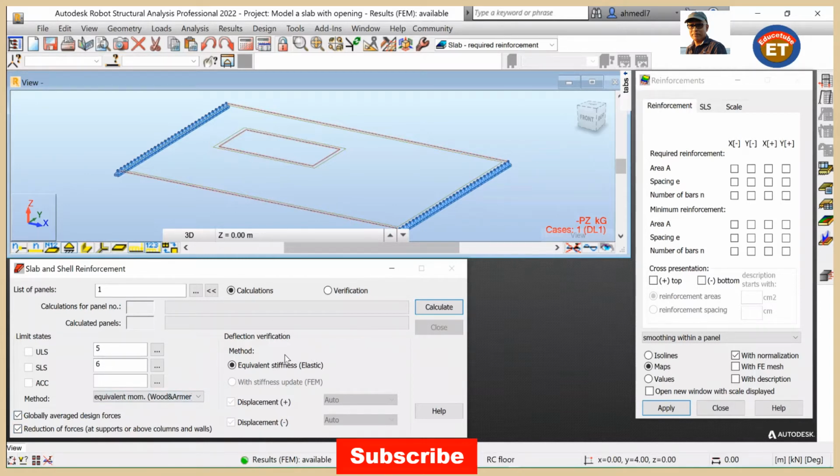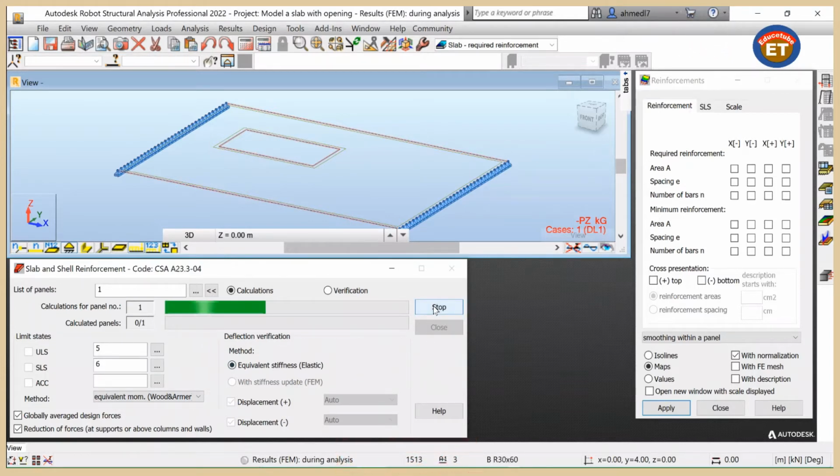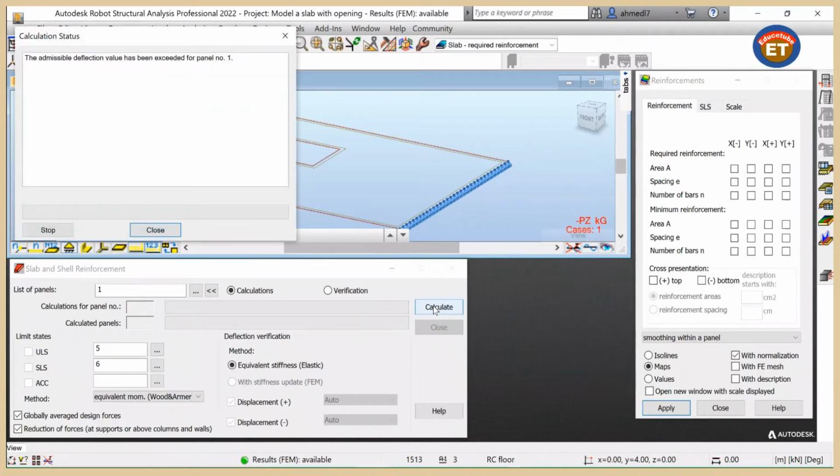Then once it is done, we have to calculate. So click on calculate. It is calculating. Right away the calculation status dialog opens and very clearly it says the admissible slab deflection value has been exceeded for panel number 1. This is actually panel number 1. So we can close it. So we now got it.